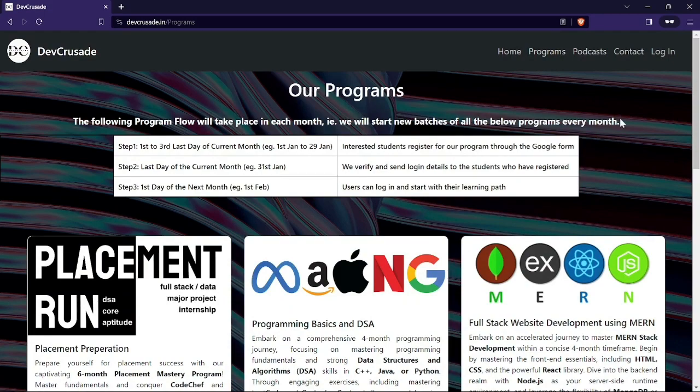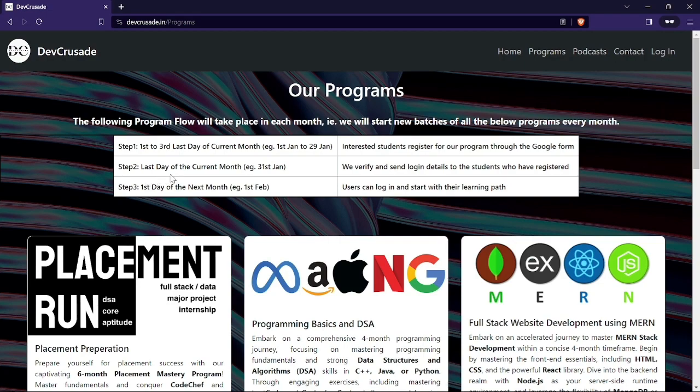First of all, in this program section, we have the table, the program flow. I will just read it out here. Step one is first to third last day of current month. That is, for example, 1st Jan to 29th Jan. Interested students register for our program through Google Forms. We will keep the forms open till the last third day of a particular month, and till then the students can register.